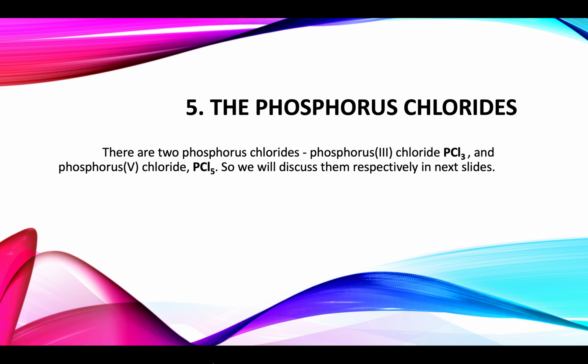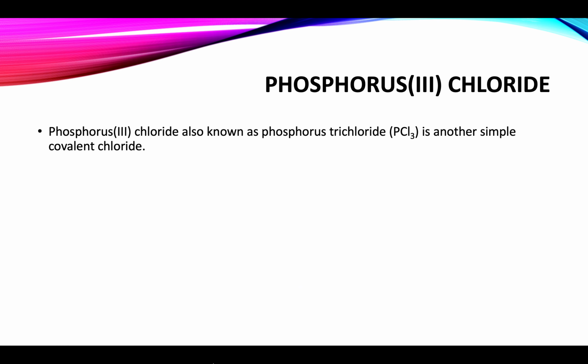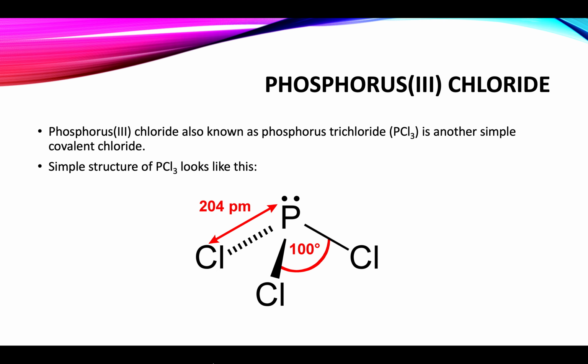Then come the phosphorus chlorides. Phosphorus has two chlorides, phosphorus 3 chloride and phosphorus 5 chloride. Let's discuss them separately. Phosphorus 3 chloride is a simple covalent chloride. The structure looks like this. The geometry is trigonal pyramidal. It resembles the geometry of ammonia.